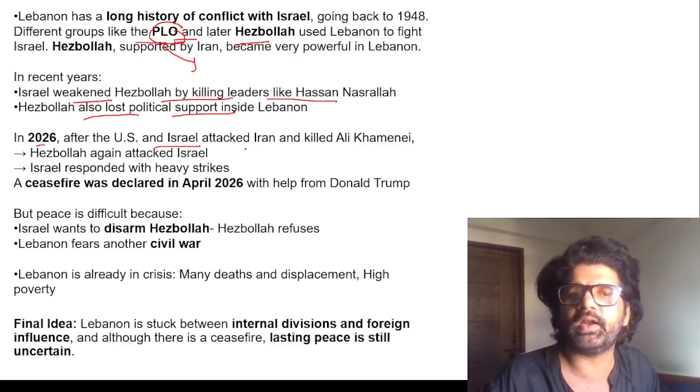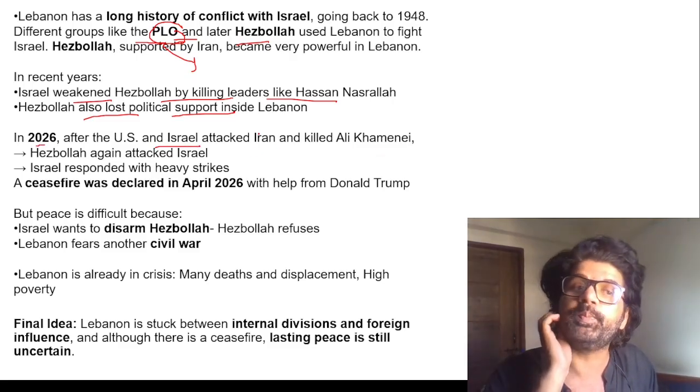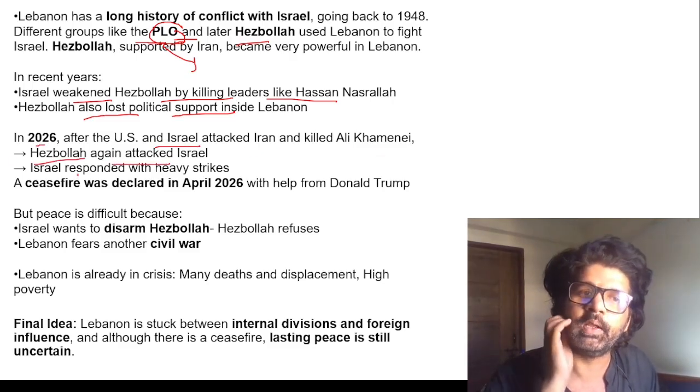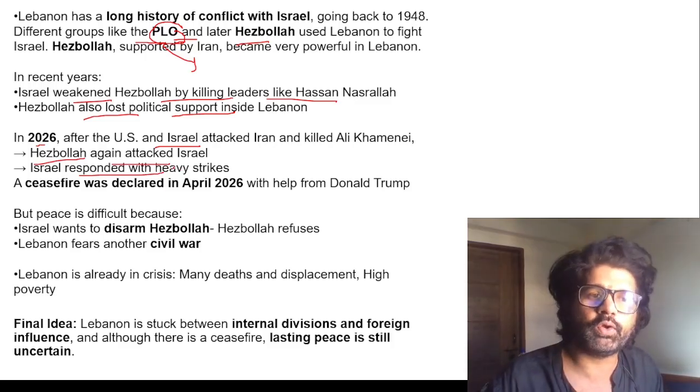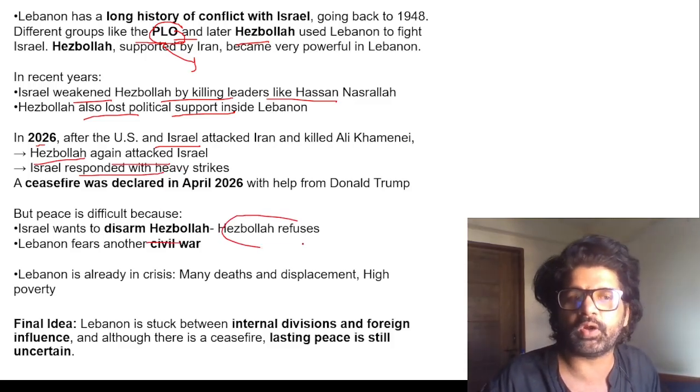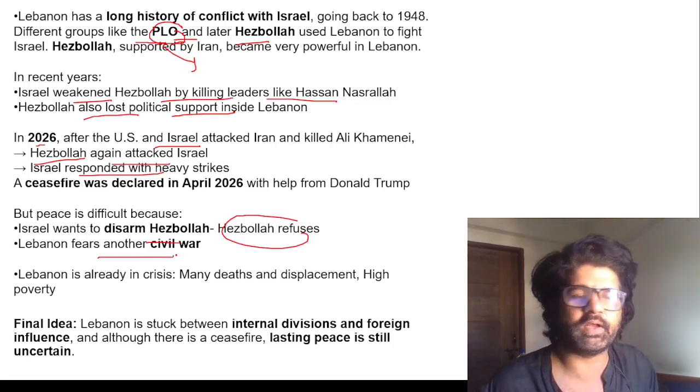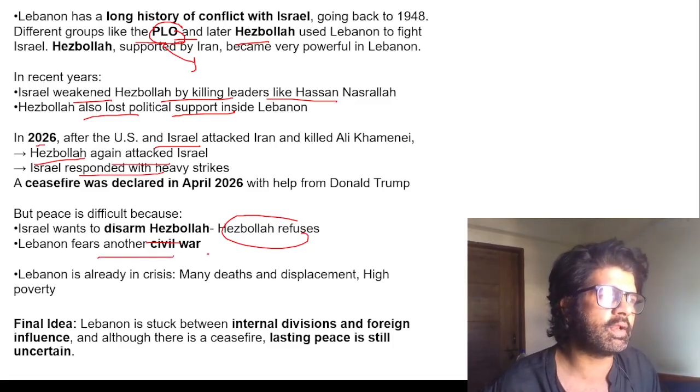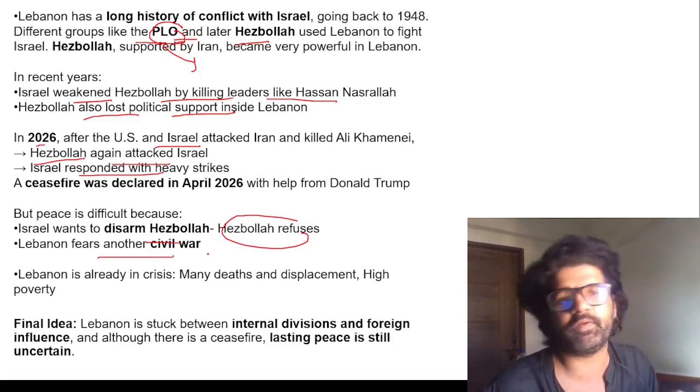2026, after US and Israel attacked Iran and killed Khamenei, the supreme leader, Hezbollah attacked Israel. Israel responded with heavy strikes, and now they want to disarm Hezbollah. Obviously, Hezbollah will not like it. So Lebanon is fearing another civil war. People who do not like Hezbollah will fight against Hezbollah. Hezbollah will fight against them.